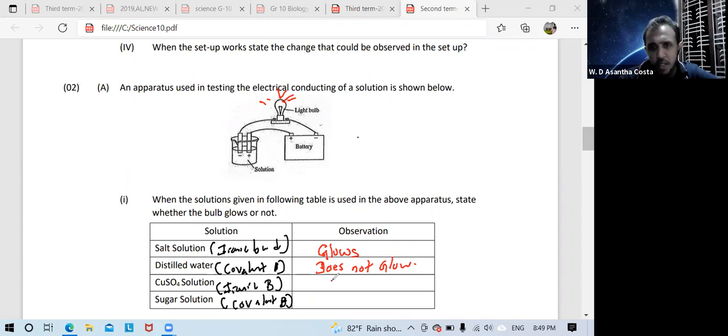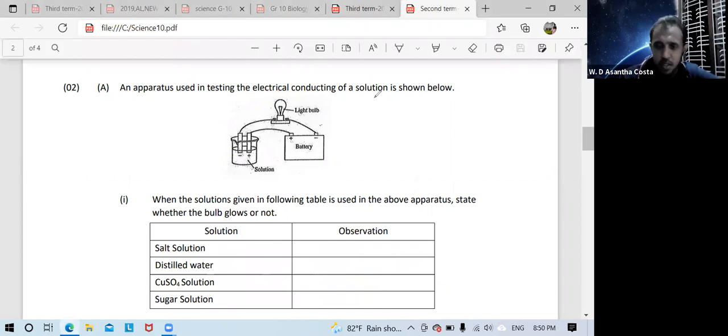Copper sulfate glows. Sugar solution also does not glow. Okay, that is the first question answer. So shall we move to the second?